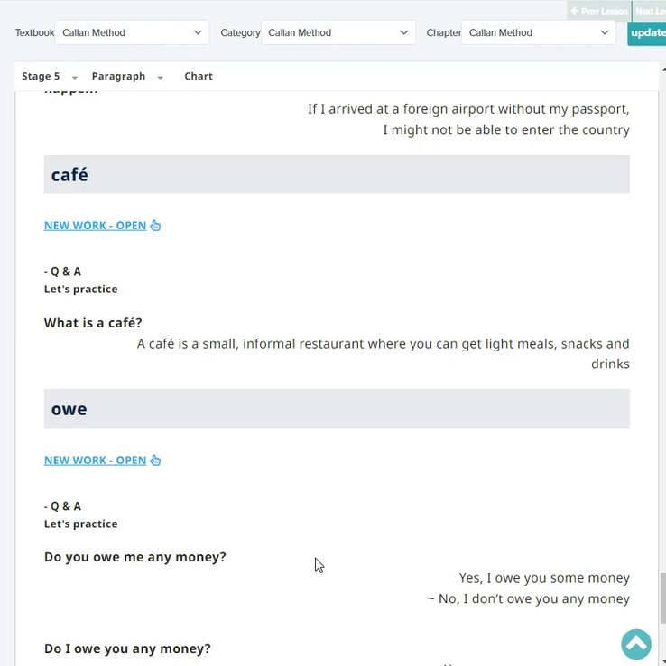What is a cafe? A cafe is a small, informal restaurant where you can get light meals, snacks, and drinks. Very good.